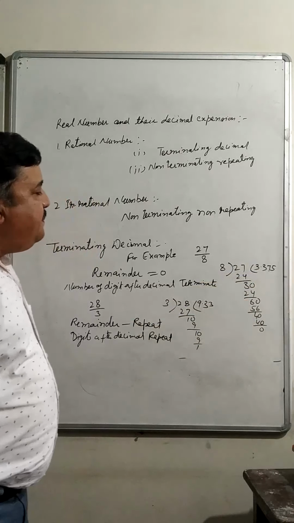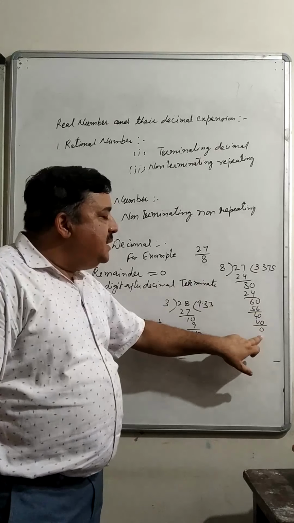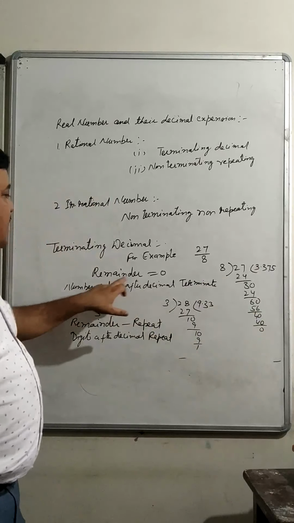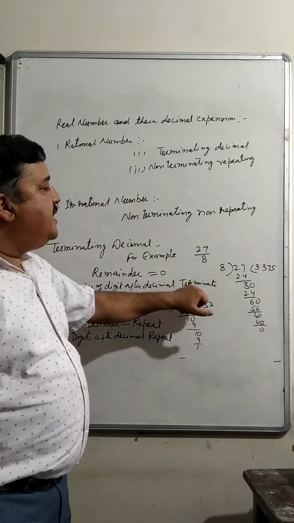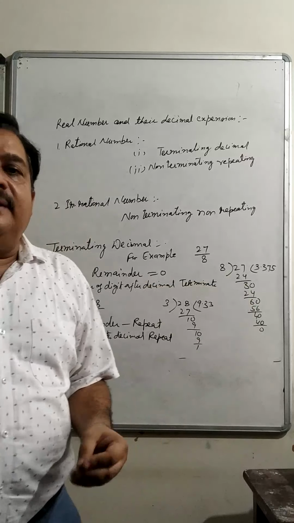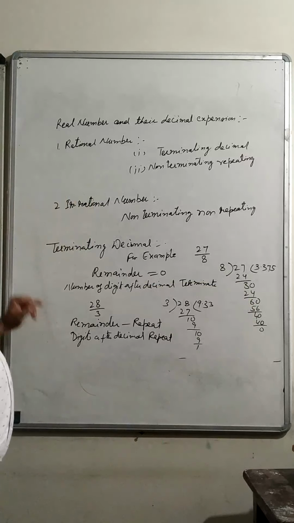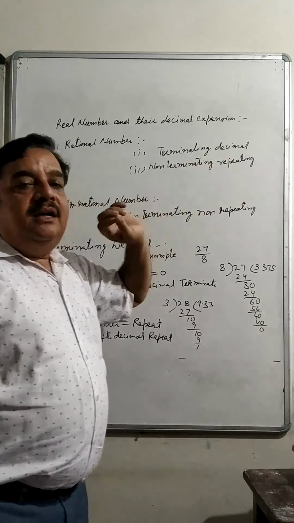So it comes 3.375. So after certain steps, the remainder is coming 0, and the number of digits after the decimal terminate. Terminate means ending. Similarly, it may be non-terminating repeating.